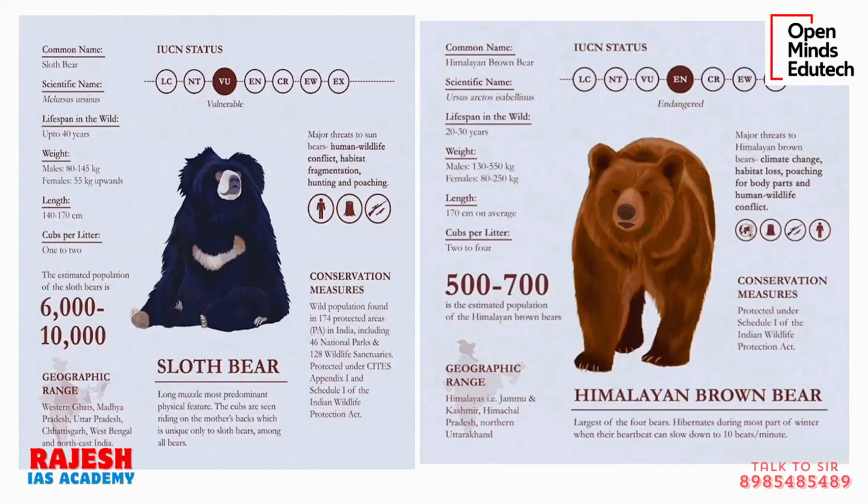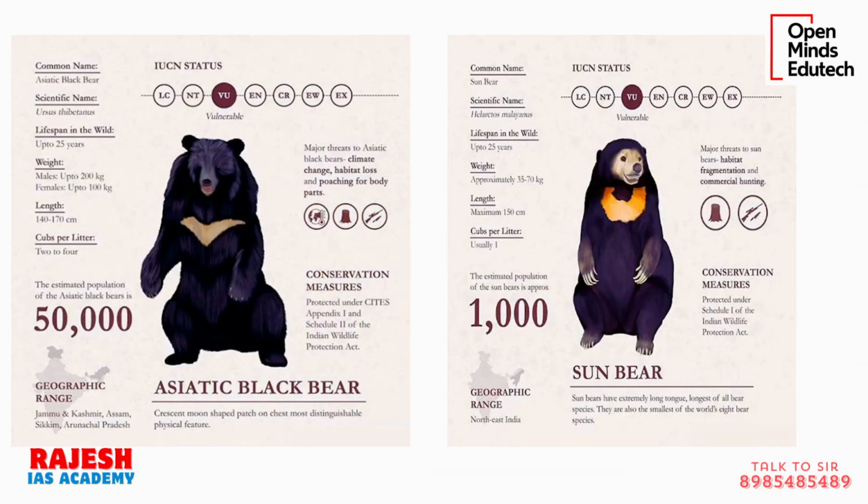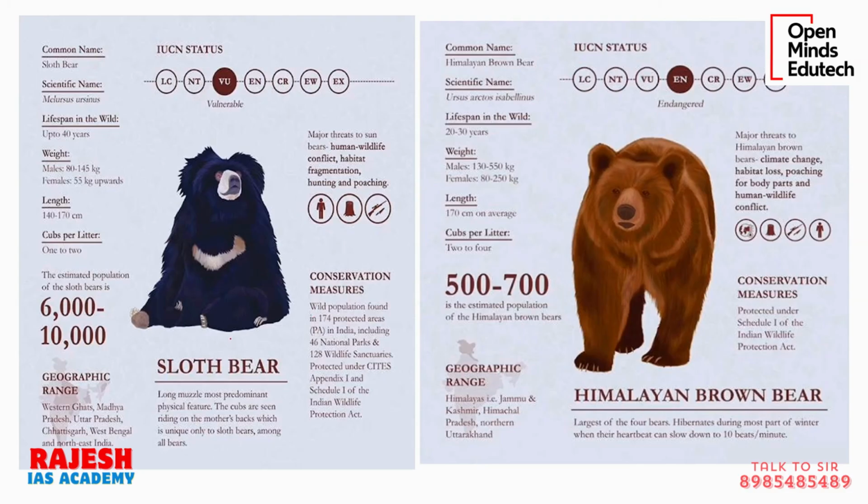Now let us come to the issue of the sloth bear. Sloth means, you must have heard about this animal called sloths. They are very slow, very lazy. So a bear which is like a sloth is the sloth bear. In India you will see 4 bear species in total. One is the sloth bear, whose IUCN status is vulnerable.